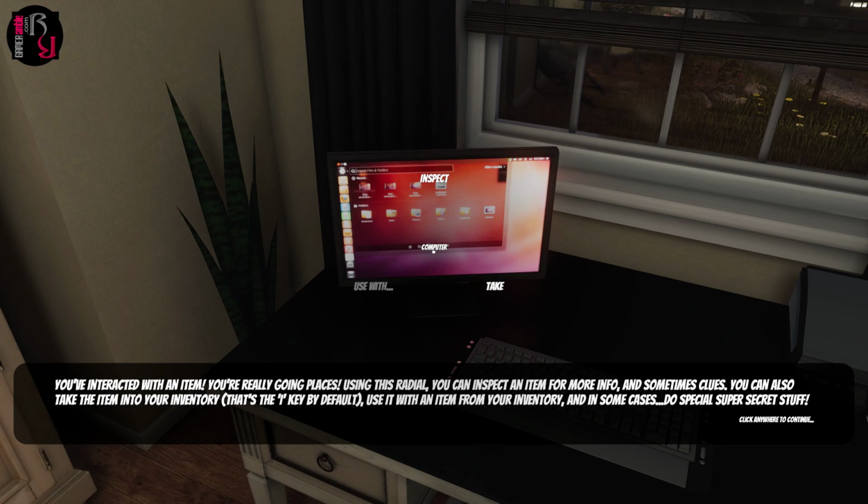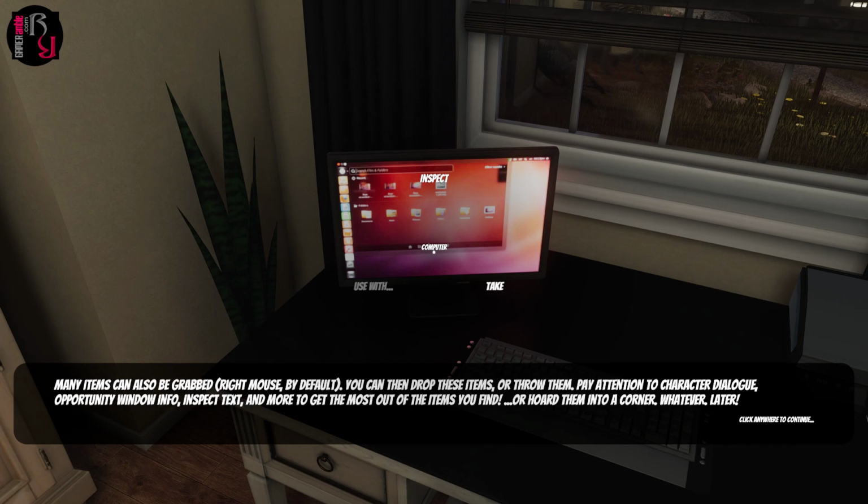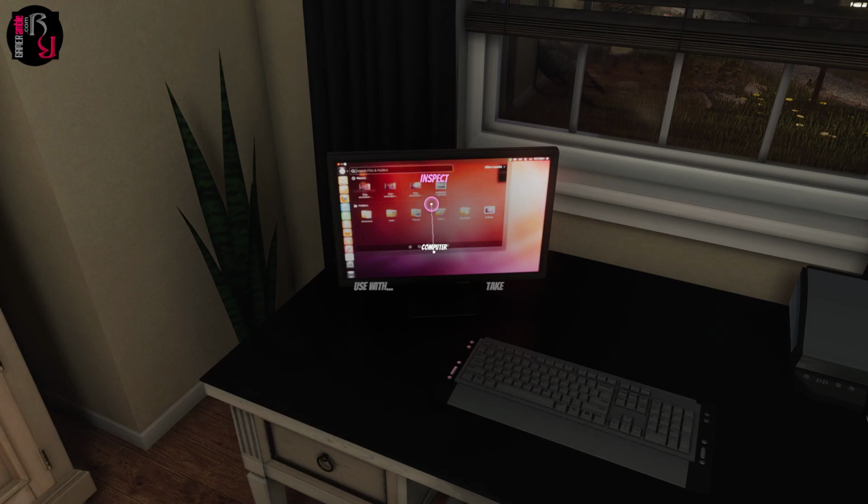Really going places. Using this radial, you can inspect an item for more info and sometimes clues. You can also take the item into your inventory. That's the I key by default. Use it with an item from your inventory and in some cases do special super secret stuff. Many items can also be grabbed. You can then drop these items or throw them. Pay attention to character dialogue, opportunity window info, inspect text, and more to get the most out of the items you find. Or hoard them in the corner. Whatever. Later. Watch.com, brah? Just go ahead and inspect.